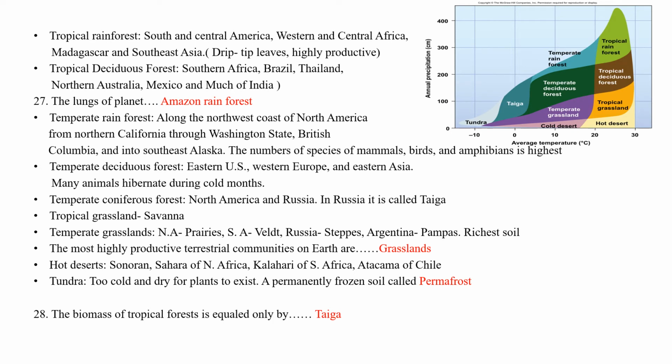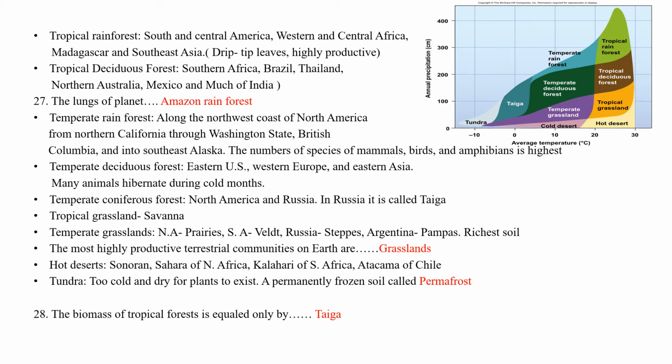Tropical grasslands are savannas. Temperate grasslands in different continents are termed differently. In North America it is prairie. In South America it is veld. In Russia it is steppes. In Argentina it is pampas, which has the richest soil. The most highly productive terrestrial communities on Earth are grasslands.